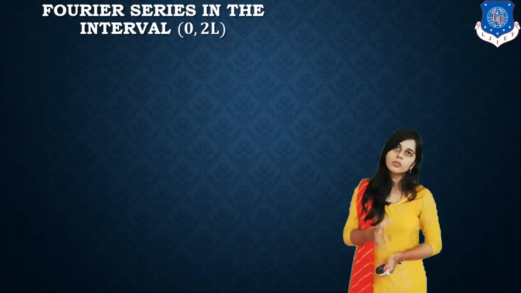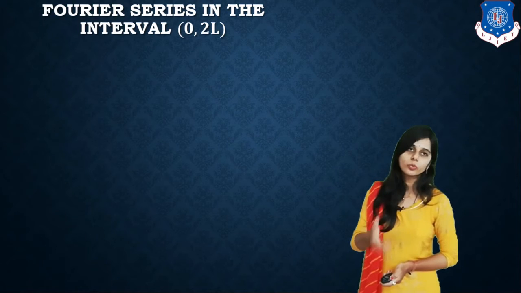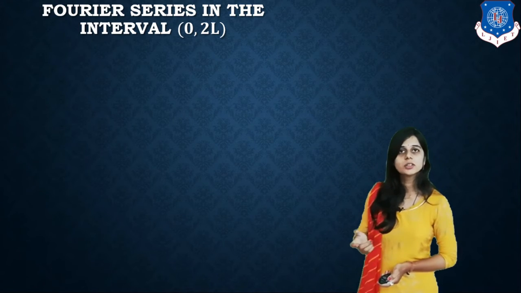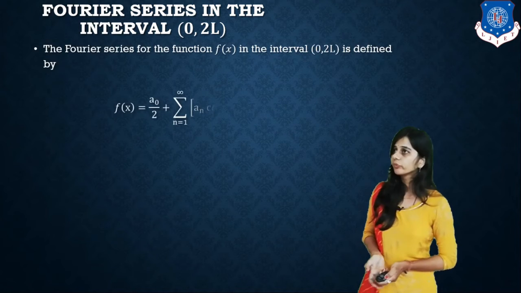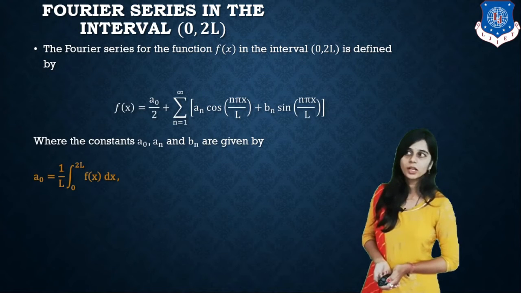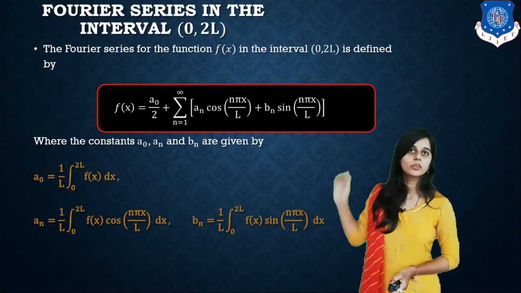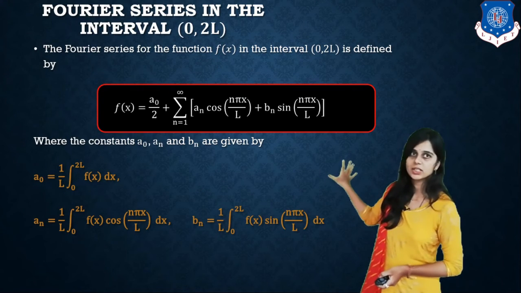Now these are the formulas we are using in the Fourier series expansion. So we start the Fourier series in the interval 0 to 2l. This is the formula, 1 by l. Here again we are stating the formulas. So all the formulas are here.